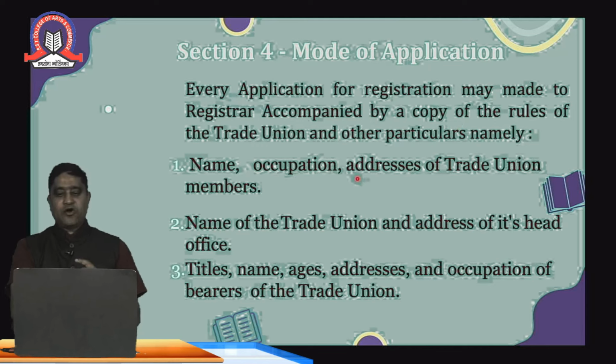The name, occupation, and address of the trade union members should be given, along with the name of the trade union, the name by which it would be recognized, and the address of the head office where the trade union is located. The title of each member should be given, whether he is a chairperson, secretary, member, or treasurer of that trade union. Out of the 7 members who are applying, that particular title should be given.